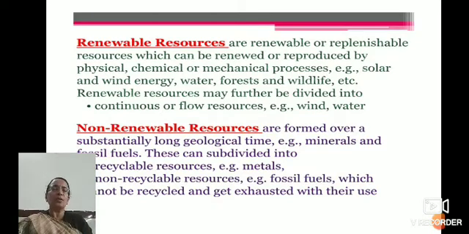Non-renewable resources are formed over a substantially long geological time, like minerals and fossil fuels. These can be subdivided into recyclable and non-recyclable. Fossil fuels cannot be recycled and they get exhausted with their use.